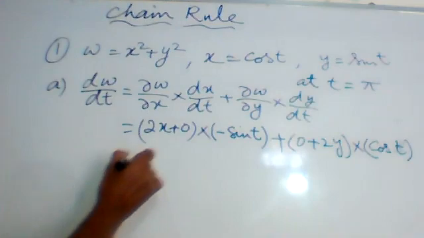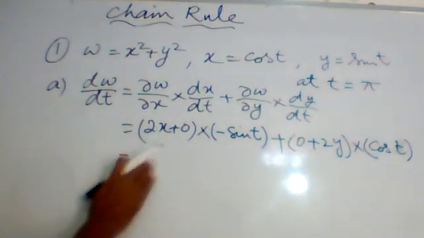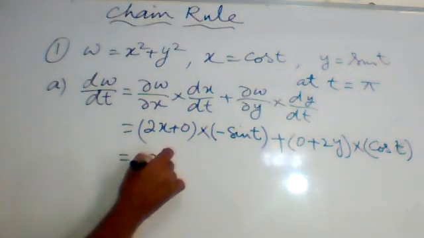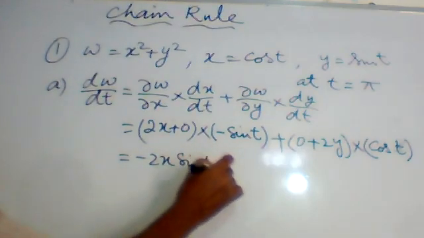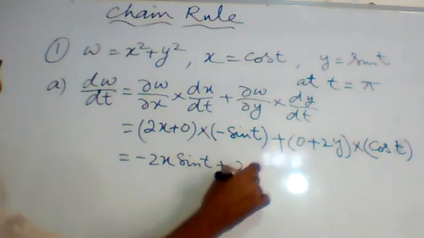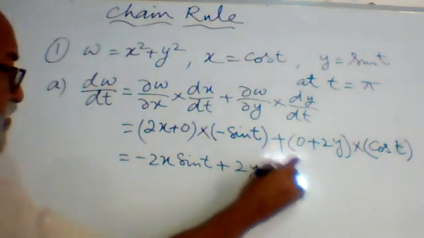So the final answer is minus 2x sin t plus 2y cos t.